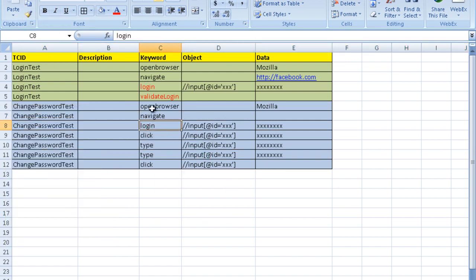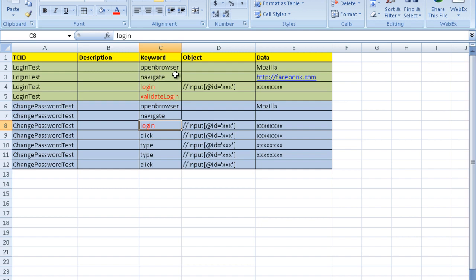Okay, so there can be two types of keywords. One is application dependent and one are generic keywords. Application dependent keywords are particularly for that application and they reduce our work as well. Okay, now the script will read these keywords, it will read the data from here, it will execute them, and it will actually generate the reports, logs and all, everything for you.